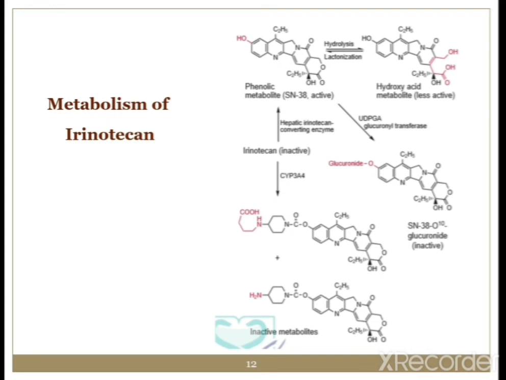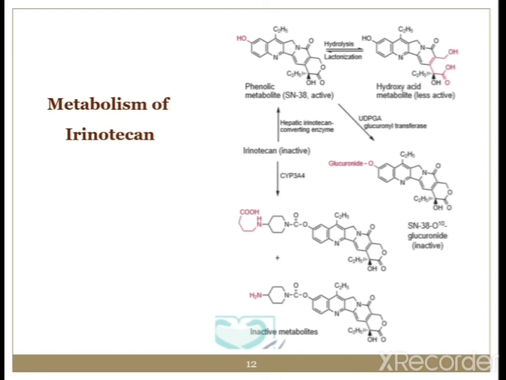After that, hydrolysis and lactonization, a reversible reaction, gives the hydroxy acid metabolite, which is less active than the phenolic metabolite.